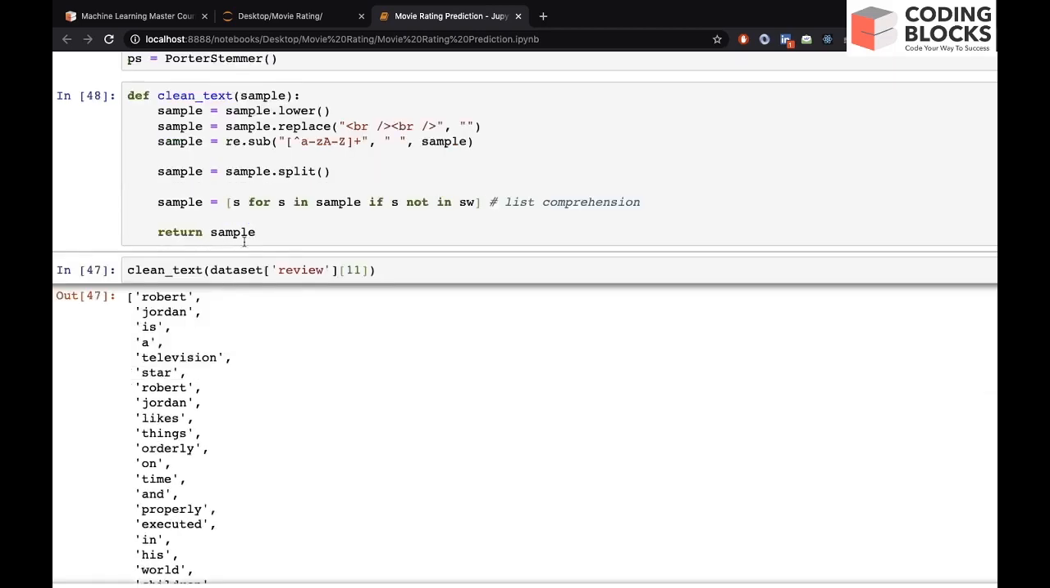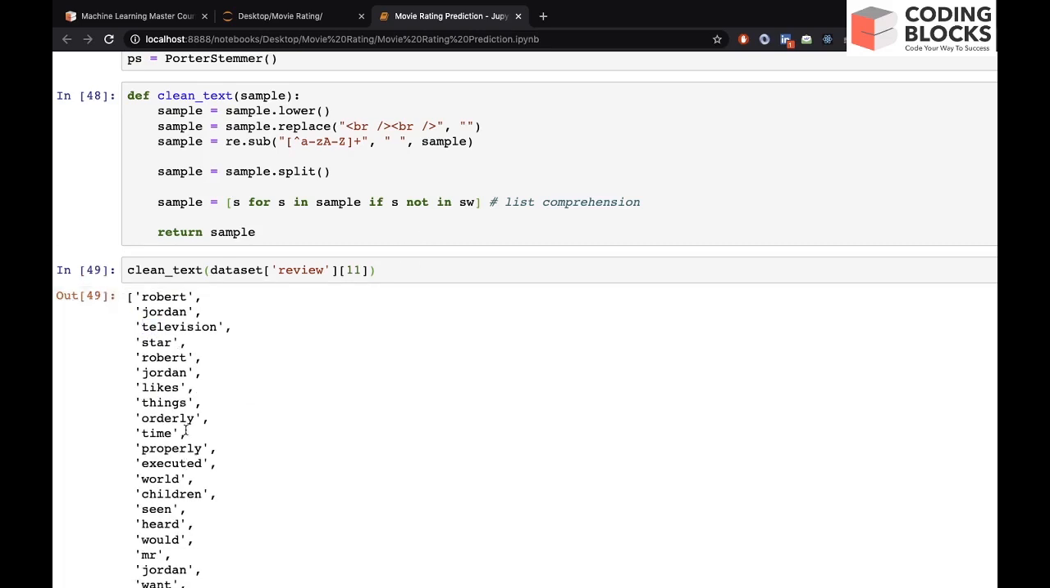Now once I hit shift enter on this cell, you will see all these elements will be removed, like is, a, on, and, right? Because it has removed all the stop words that do not make much sense in any review, that do not contribute to any positive or negative word.